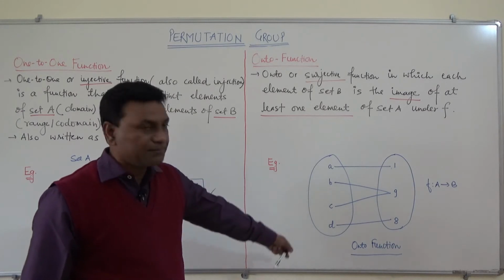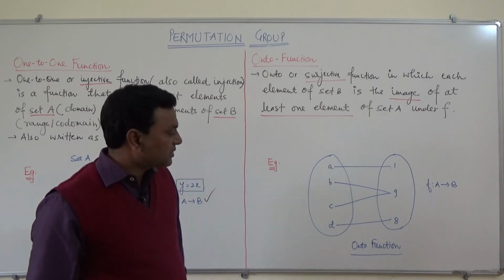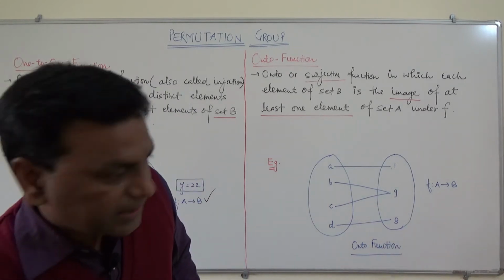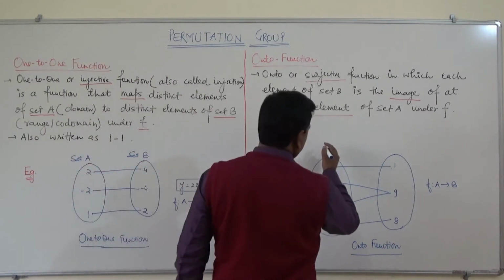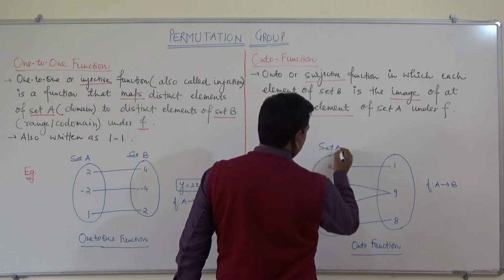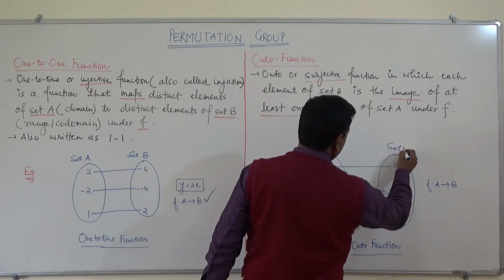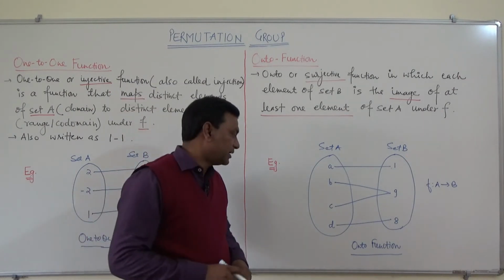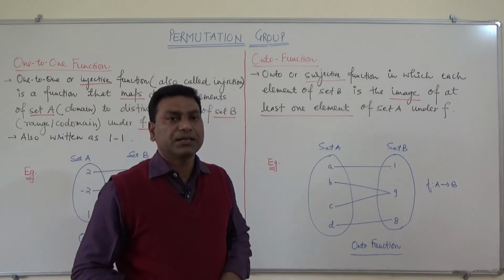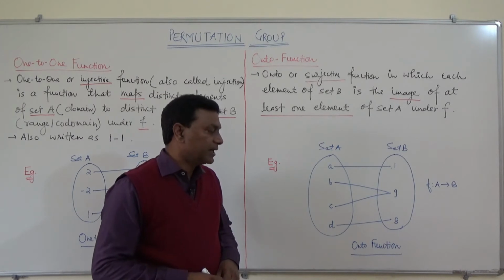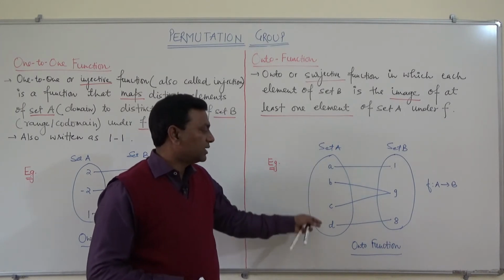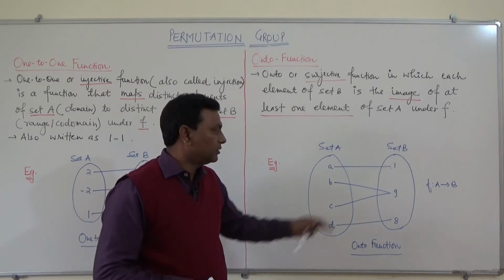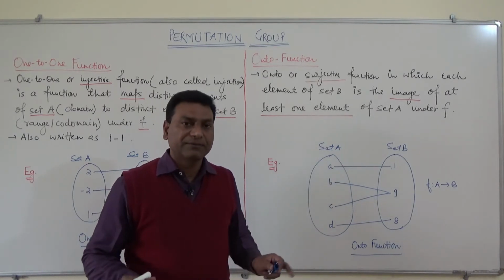Now this is an example of an onto function. Let us say this is set A and this is set B. Set A contains the elements a, b, c and d, and set B contains the elements 1, 9 and 8. So these 4 elements are mapped to the 3 elements 1, 9 and 8, and no element in set B is left.